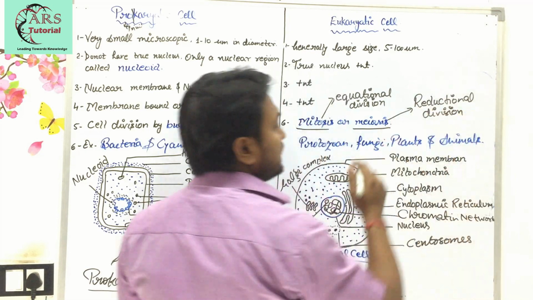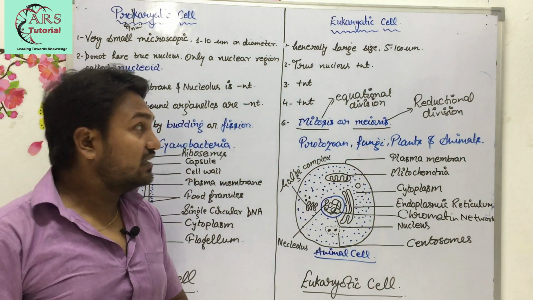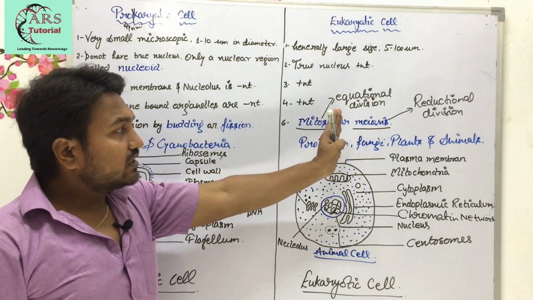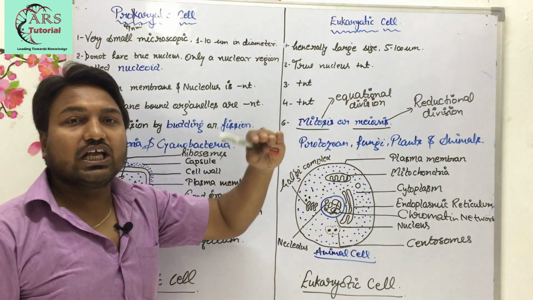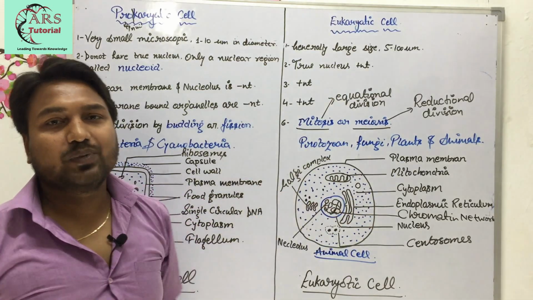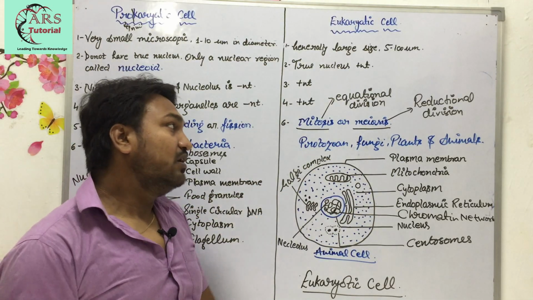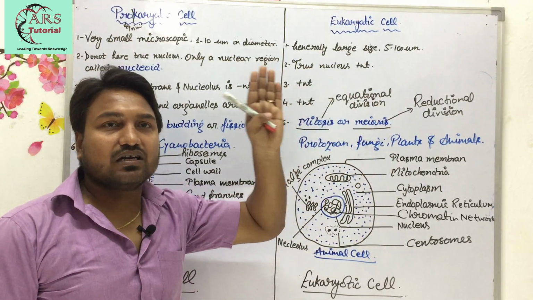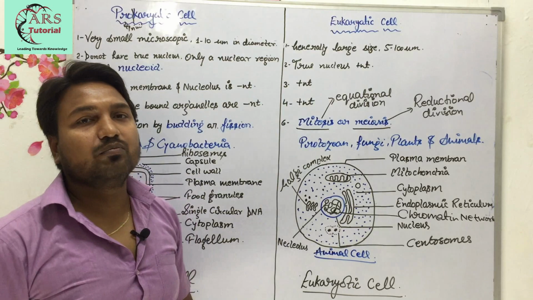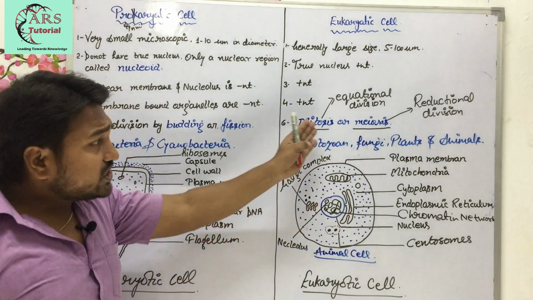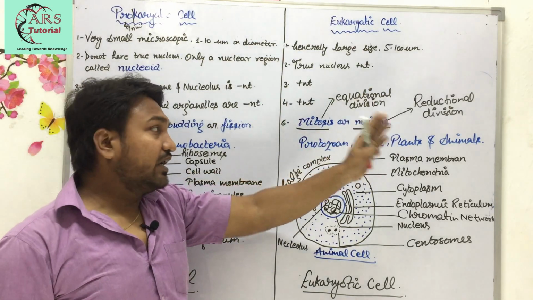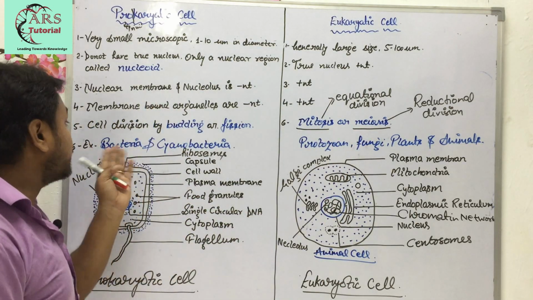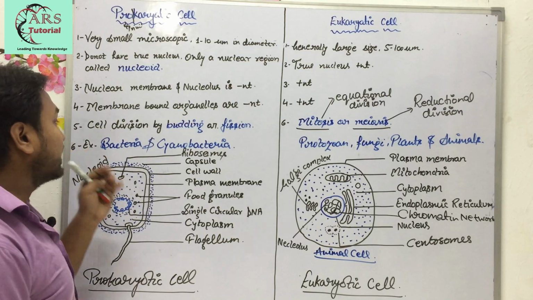So these are the two types of cell division. Equational division or reductional division means in mitosis the number of chromosomes will divide equally from the parent cell to the offspring cell, or daughter cell you can say. Whereas in meiosis, reductional division occurs, which means the number of chromosomes will reduce from parent to daughter cell. This topic, the cell cycle, you will study in detail in class 11th. Now the next point is example.